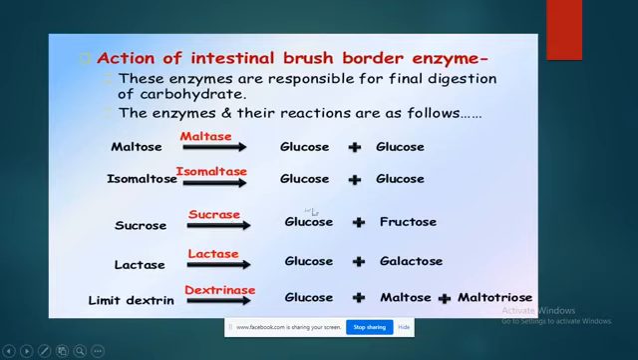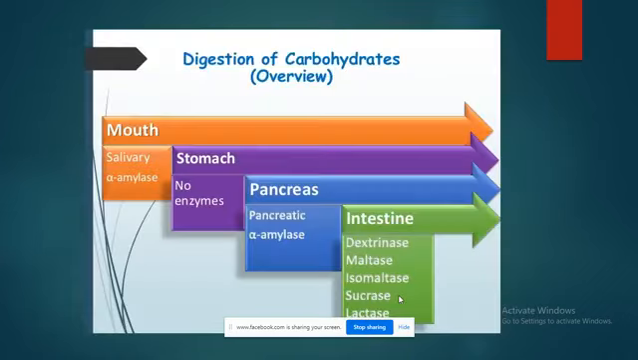Now, glucose is the simpler molecule that is absorbed by the body, whereas fructose is still a complex one which will be further degraded. Lactose, with the help of lactase, breaks down into glucose and galactose. Dextrin, with the help of dextrinase, breaks down into glucose and maltose. So this is a very simple kind of reaction taking place.